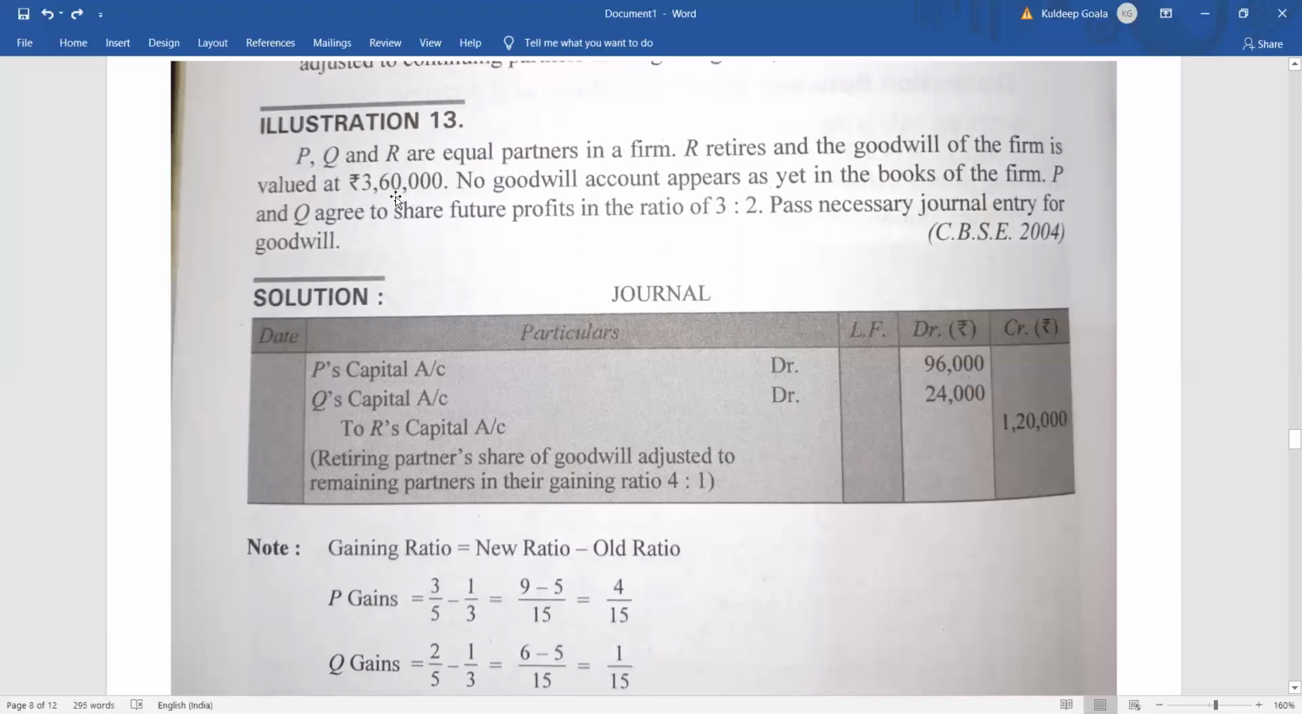So 1/3 of 3,60,000 will be how much? Exactly 1,20,000, isn't it? So this 1,20,000 will be taken by whom? By P and Q, because the ratio is also told. P and Q are agreeing to take the future profit in the ratio 3:2. So you have to find out now what is the gain or sacrifice, whatever, right? So let's find it out.